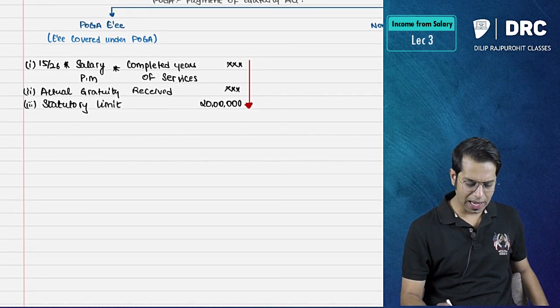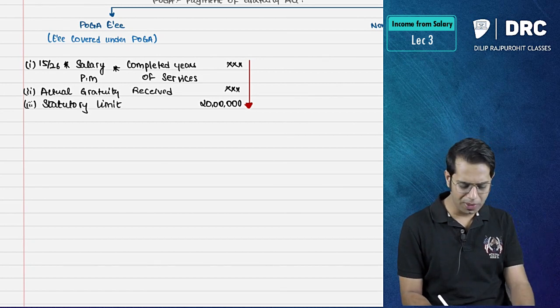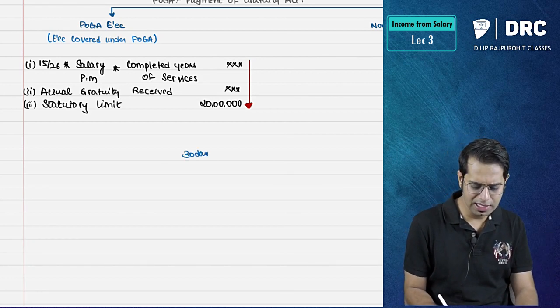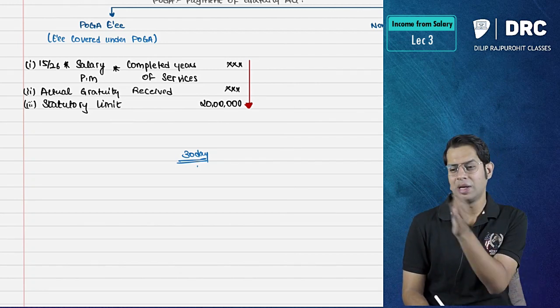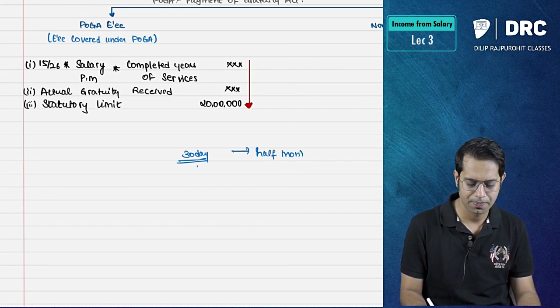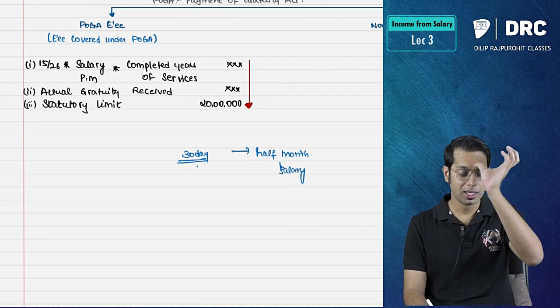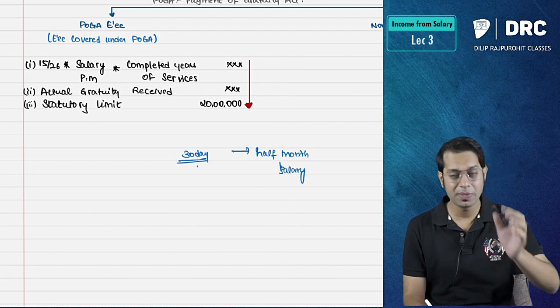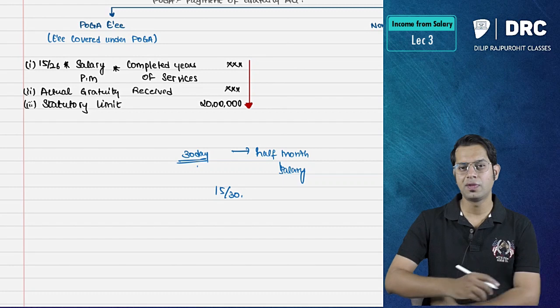Now, what the POGA Act says is, see, in a month, normally, how many days will be there? On an average, we will take 30 days in a month. But however, normally in gratuity, what they say is you should take half month salary. So you should normally take what, sir? Half month salary. Sir, if I want to take half month salary, then it will be 15/30, no sir.